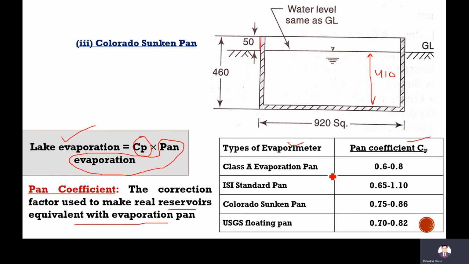For the class A evaporation pan, it is 0.6 to 0.8. For the ISI standard pan, it is 0.65 to 1.1. For the Colorado sunken pan, it is 0.75 to 0.86. For the USGS floating pan, it is 0.7 to 0.82.